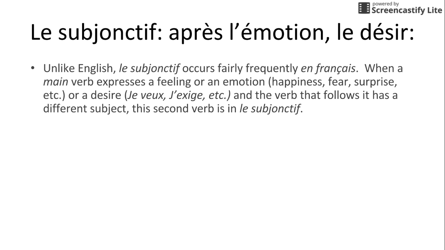In French, we're going to use subjunctive after expressions of emotion and desire. So in this example, il veut qu'elle choisisse un mari. The verb vouloir is conjugated in the regular present tense. Then we have que. Then we have a new subject. We started with il, singular. Now we have elle, so she, singular. And that verb choisir is the verb that's in the subjunctive.